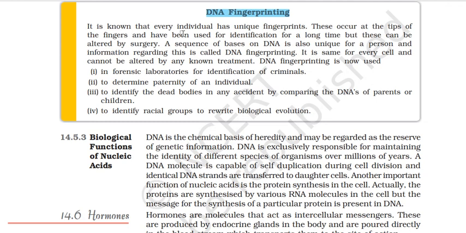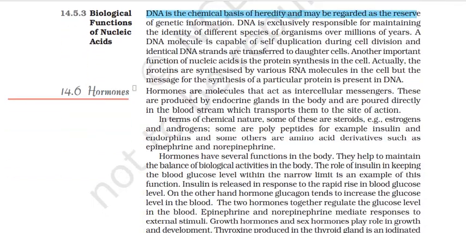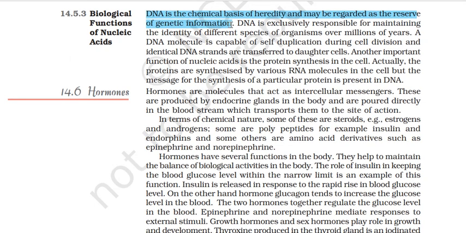It is used in forensic laboratories for identification of criminals, to determine paternity of an individual if there is a dispute, to identify the dead bodies in any accident by comparing the DNAs of parents or children, to identify racial groups, and to reconstruct biological evolution. Then you have biological functions of nucleic acids. DNA is the chemical basis of heredity and may be regarded as the reserve of genetic information. For transmission, RNA can do well, but if you have to store genetic information, DNA is the better option.